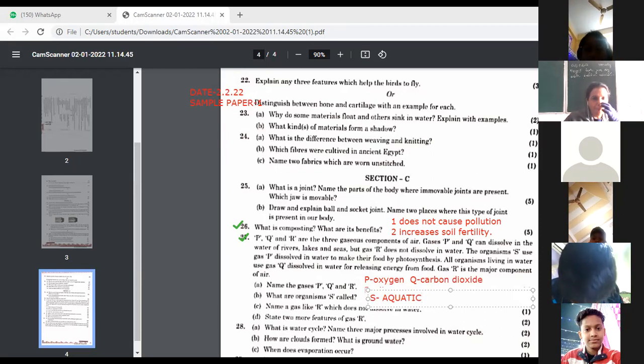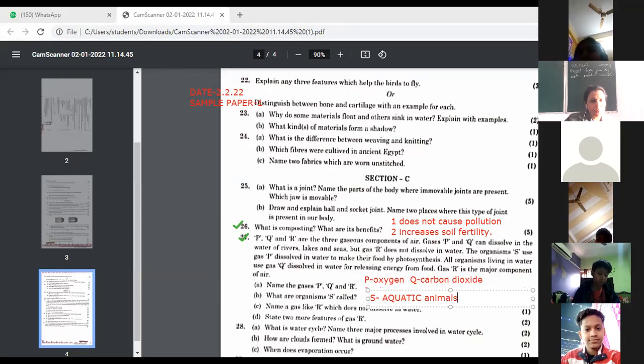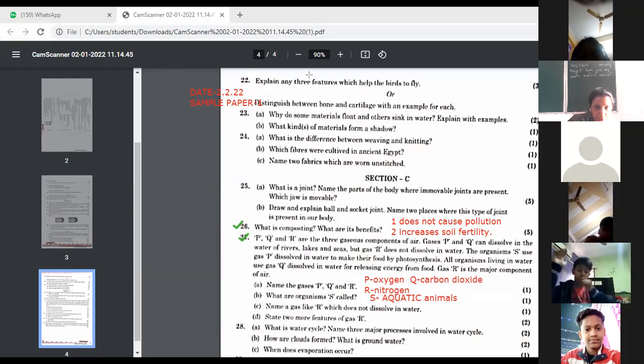Look here, it is written that S uses the gas. S uses the gas means who is S? Aquatic animals. Yes, aquatic animals, ma'am. Ma'am, because they need oxygen dissolved in water to make their food. Yes, that's why. Okay. Next, so I think it's clear. This is the answer of your question.